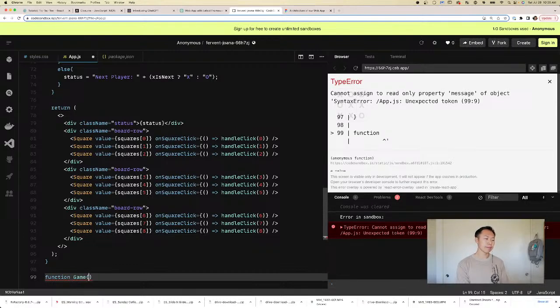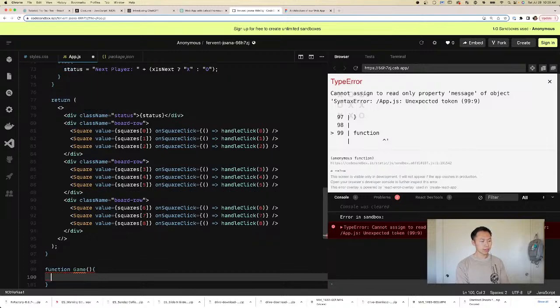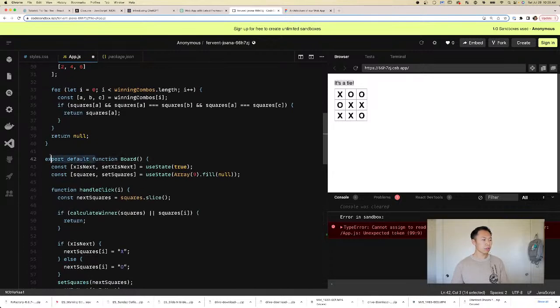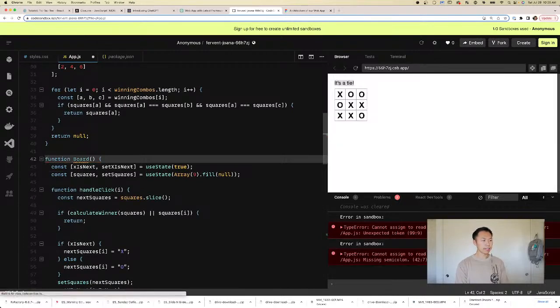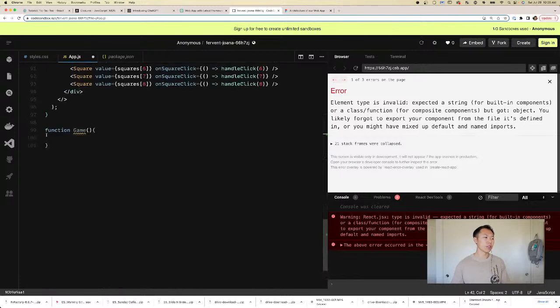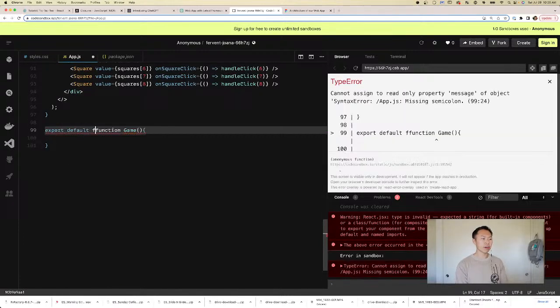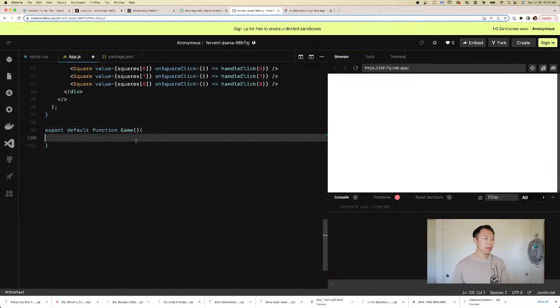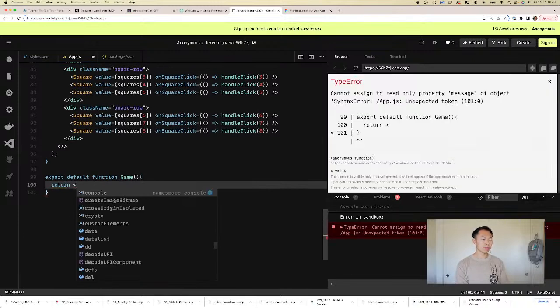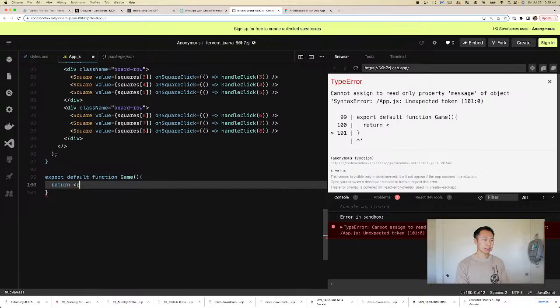We'll call this function game. All right, that's simple enough. So now we have a new React component. So what this tutorial is saying is, why don't we remove this guy, right? When we remove it, there's no top level component right now, because index.js is looking for that export default function. So we're gonna move it to game. So now, bam, game is exporting nothing. Let's return some paragraph tag with hello, just to make sure it works, right?